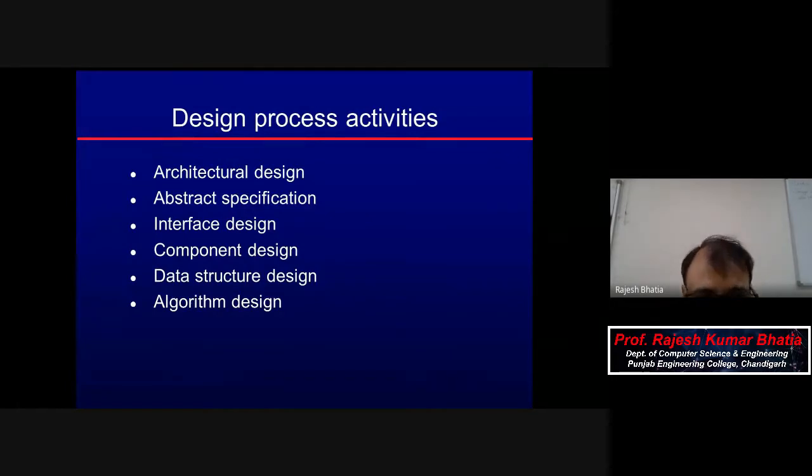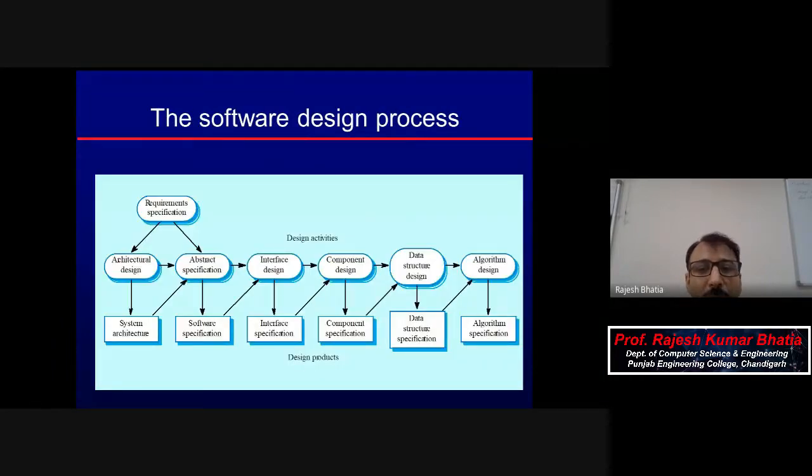Architectural design, abstract specifications, interface design, component design, data structure design, algorithm design, database design, intercommunications design, process intercommunications, because there are n number of modules. Those modules may interact with each other. So all these kinds of designs will be there. Requirement specification, then architectural design, abstract specification, all these will come from your SRS: interface design, component design, data structure design, algorithm design. All these will be there, and specifications are along with that. That documentation is also required.